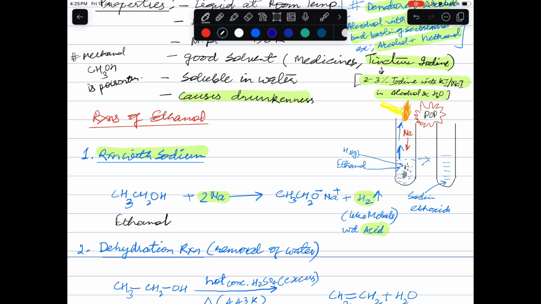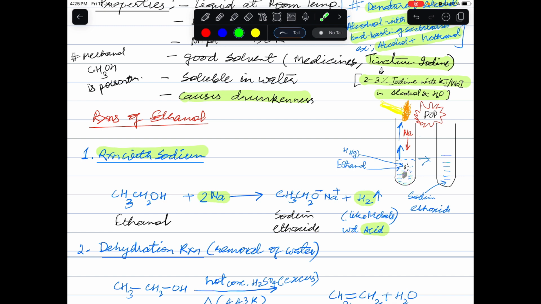And the product which is formed here is called sodium ethoxide. And this experiment we can do in the lab. For example, in a test tube we take some ethanol, and in this ethanol we add a small piece of sodium metal.